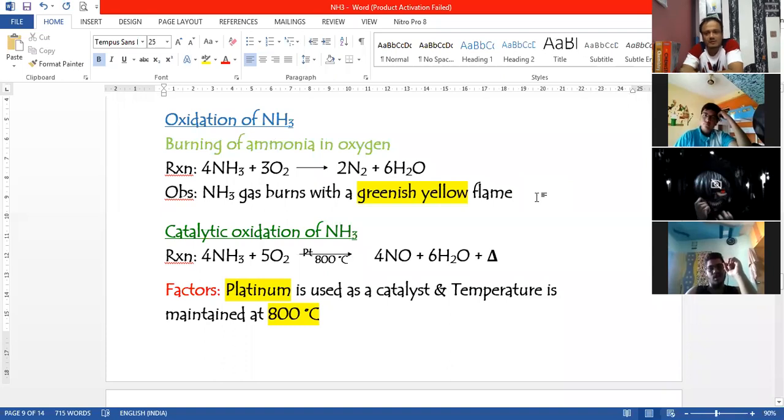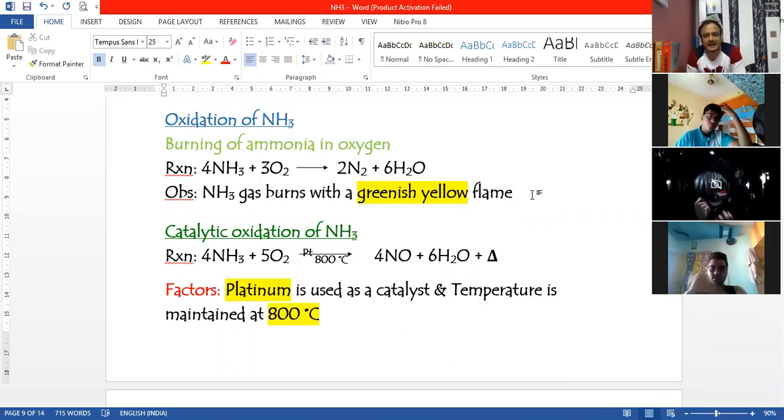Study one color properly, and greenish yellow is the flame which we have been discussing when we had gone for the paper correction. Greenish yellow is a color which is accepted everywhere. So please study only this color, and when you're writing this answer in your exam, you will mention greenish yellow. Don't write green and yellow green or whatever. Even if you write the colors in a different way, they give you 0 marks. So greenish yellow is the color which we are getting.